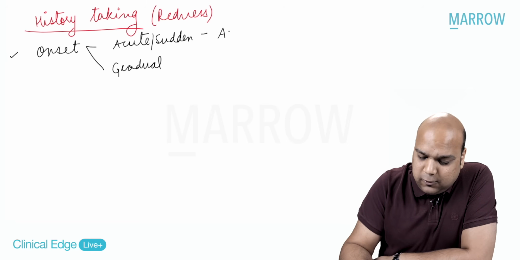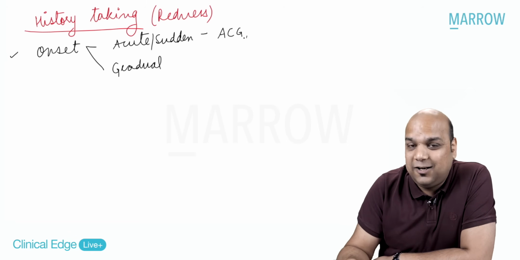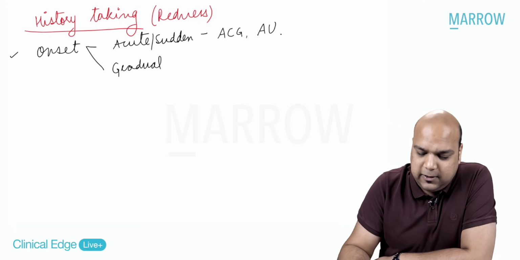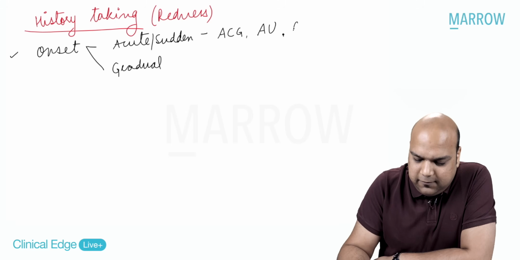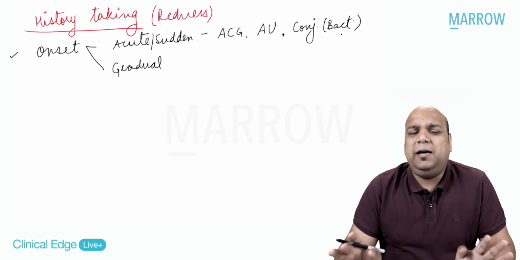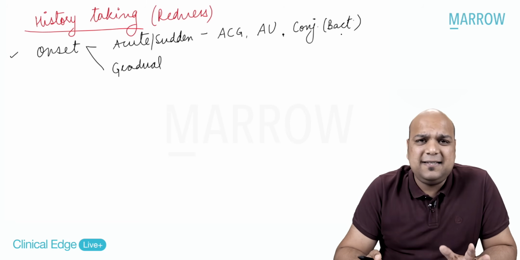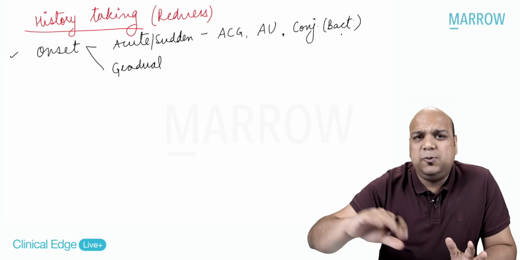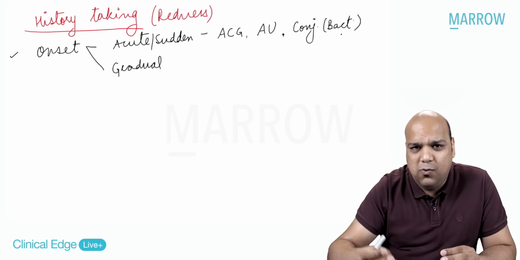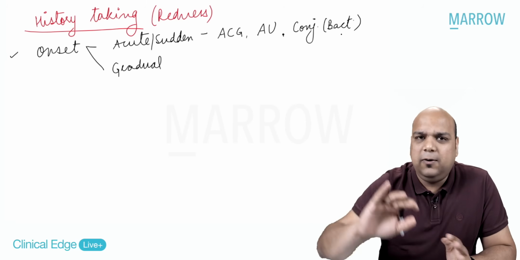Okay. If it has been an acute or sudden onset, then it can be two or three things. Primarily, it can be angle closure glaucoma, emergency sudden onset. It can be anterior uveitis. Again, it comes with a sudden onset, or it can be an infective case of conjunctivitis. So let's say bacterial conjunctivitis. Everything else, usually episcleritis, scleritis, blepharitis, this will have gradual onset. Patient will say started with something, then it developed into something, then it was more, then it was less. So it will have a waxing and waning course, right?